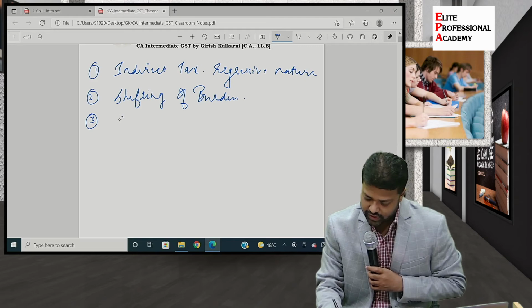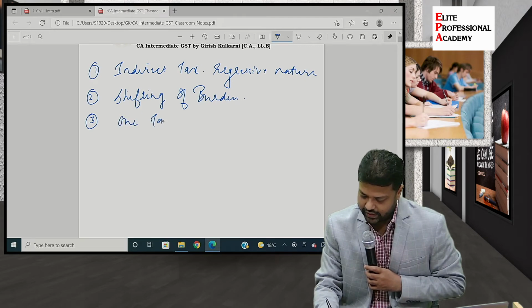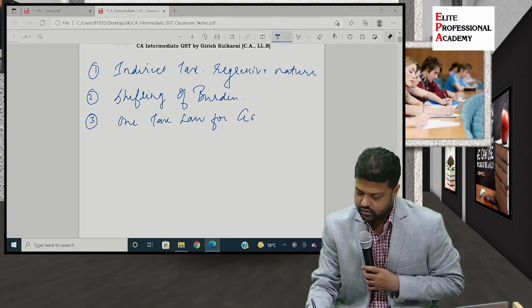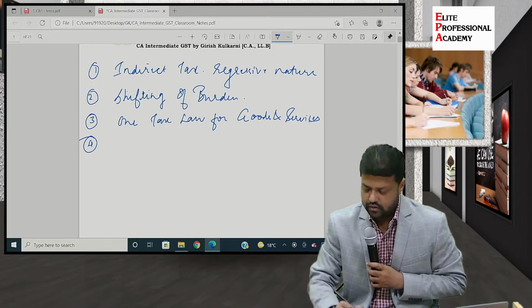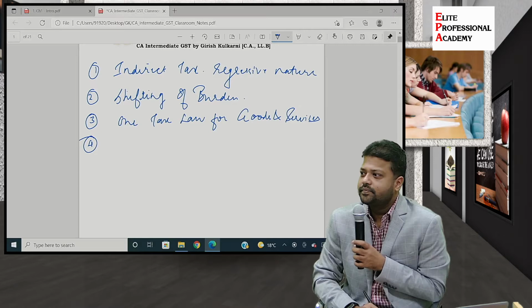Correct. So it is one tax law for goods and services. Next.